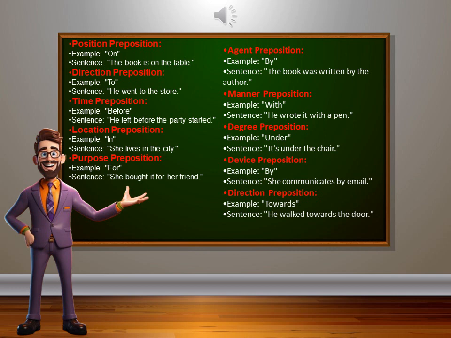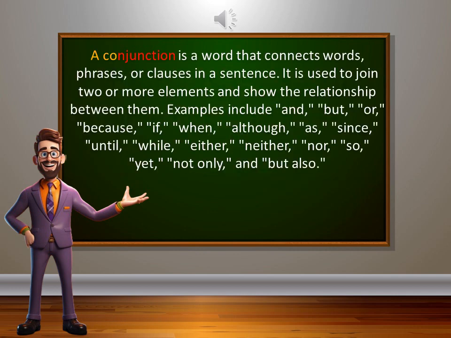Agent preposition. Example: by. The book was written by the author. Manner preposition. Example: with. He wrote it with a pen. Degree preposition. Example: under. It's under the chair. Device preposition. Example: by. She communicates by email. Direction preposition. Example: towards. He walked towards the door. These examples illustrate how prepositions can be used to show the relationship between a noun or pronoun and other words in a sentence.